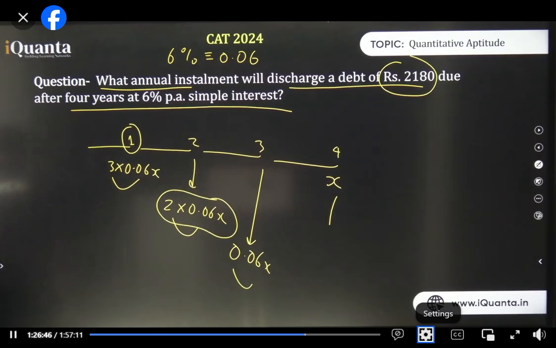Okay, see, you are a person, you have taken a loan of 2180, that's a debt, and that is what you have to pay. Of course, you'll be paying more than 2180. Yeah, I'm explaining it again. Isn't it? 2180 is what you have taken from a bank, all right?